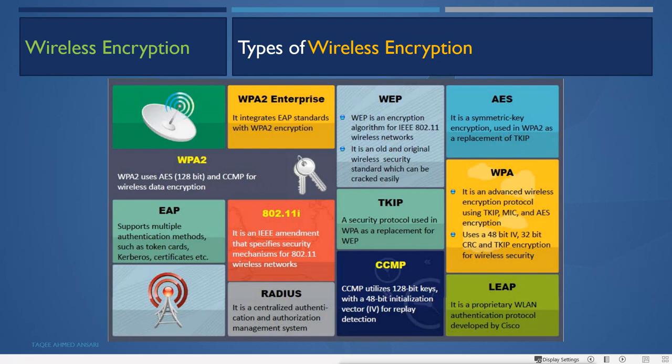It is actually for protecting it, and it is the next one. It is the advanced wireless encryption protocol, and it uses TKIP, MIC, and AES encryption, and also uses a 48-bit IV, that is initialization vector, and 32-bit CRC and TKIP encryption for wireless security. Now this WPA actually has two options: WPA personal and WPA enterprise.